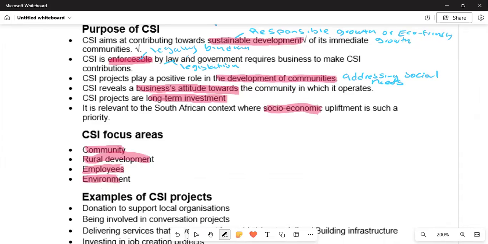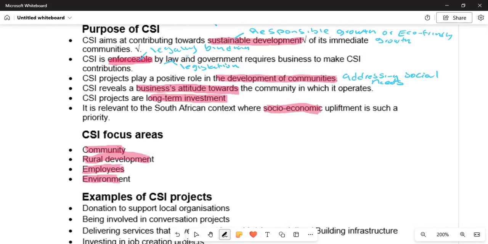CSI reveals business attitudes to the community in which it operates. That is what it means. So what does that mean when we are saying CSI reveals business attitudes?